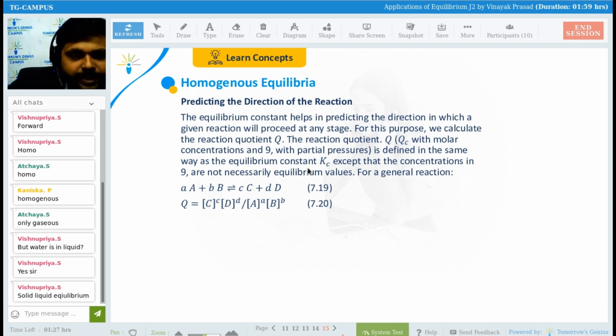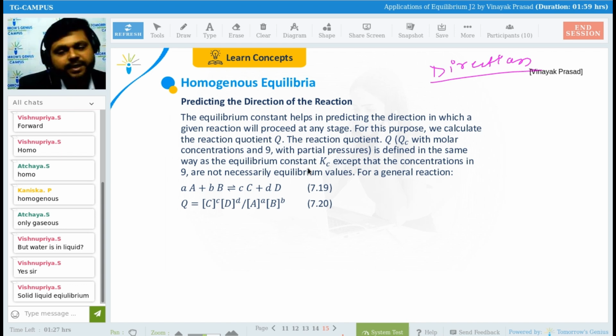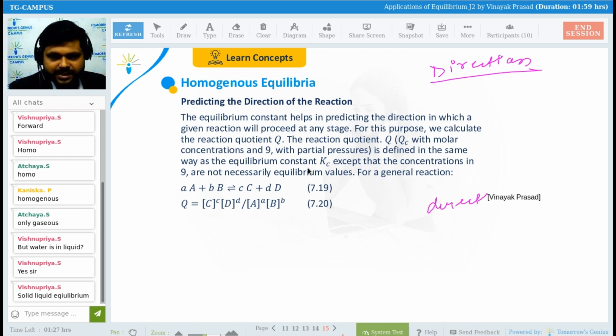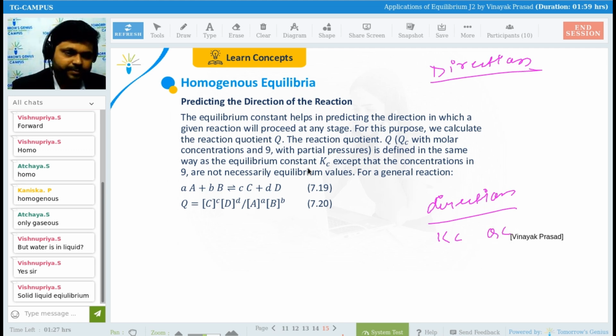Now we are going to see about predicting the direction of the reactions. How to find the direction of the reaction? This is a very important part. See here, guys, how can we find the direction of equilibrium? The direction depends on Kc and Qc. If you are pro with Kc and Qc, you will be able to find the direction.